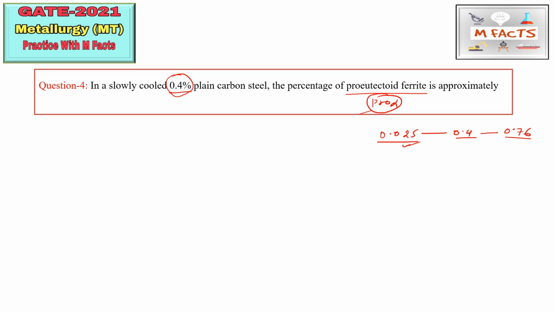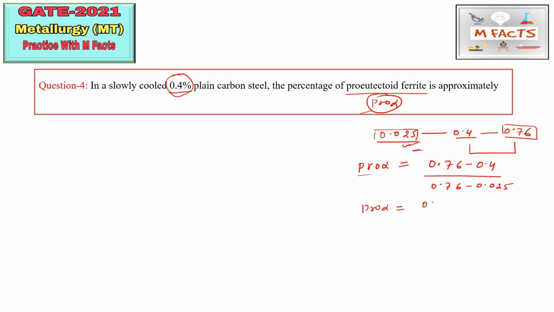Okay, so this is the terminal point for us to find the pro-eutectoid ferrite. Here we will apply the lever rule. If we need to find pro alpha, meaning we need to find this side, we will take the opposite arm. So that will be (0.76 minus 0.4) by (0.76 minus 0.025). So pro alpha will be equal to 0.36 by 0.735.